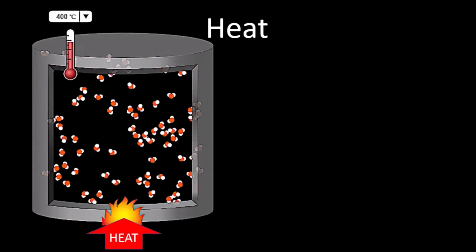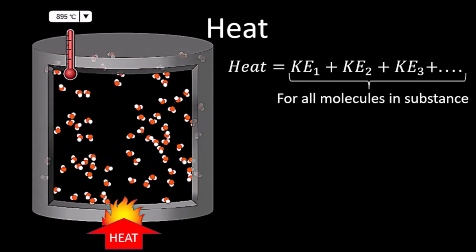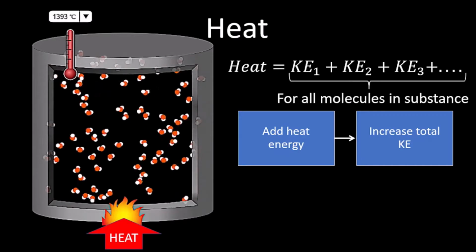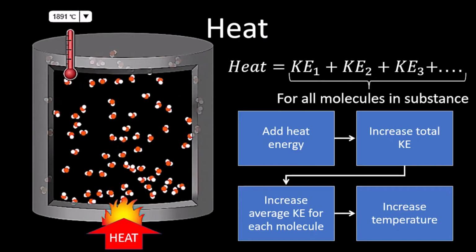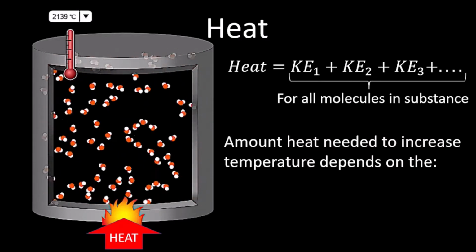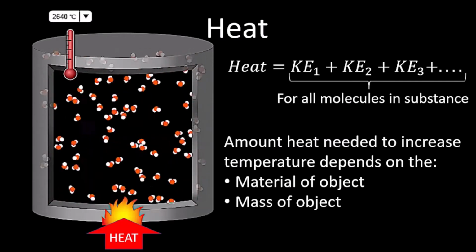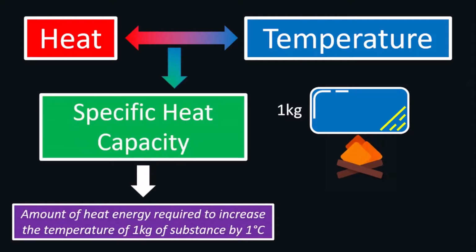On the other hand, heat is the total amount of kinetic energy in the substance. We need to add up the kinetic energies of all the molecules to obtain the amount of heat energy in the substance. Heat can be transferred to a substance to increase the total amount of kinetic energy, which will increase the average kinetic energy of each molecule, which will increase the temperature of the substance. However, the amount of heat energy needed to increase the temperature of an object depends on the material and the mass of the object. Heat energy and temperature can be related using specific heat capacity. The specific heat capacity is defined as the amount of heat energy required to increase the temperature of 1 kilogram of substance by 1 degree Celsius.